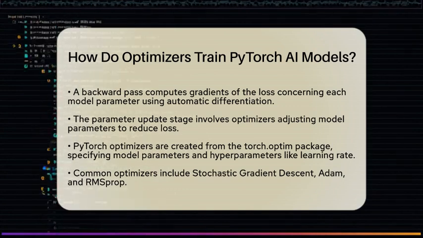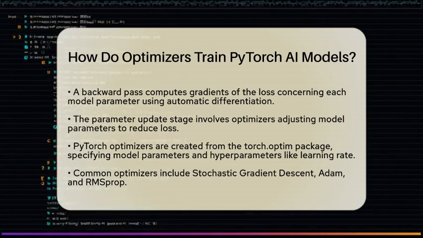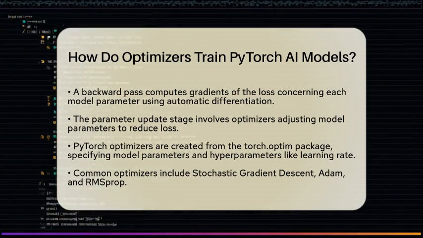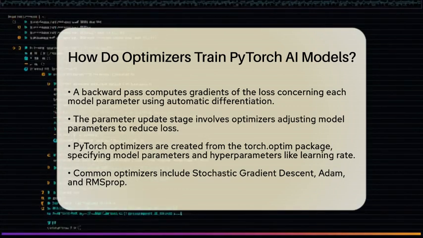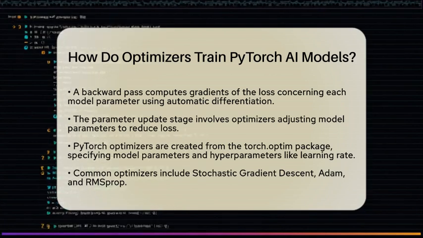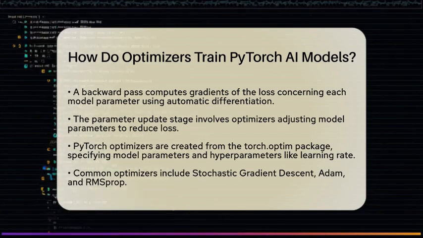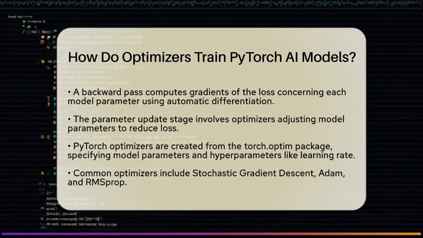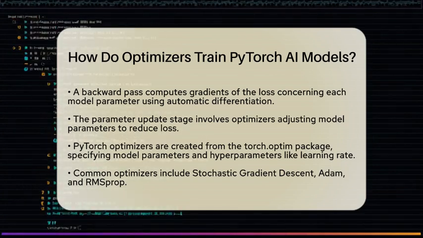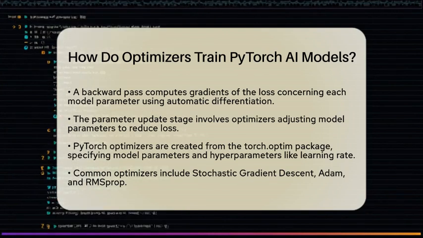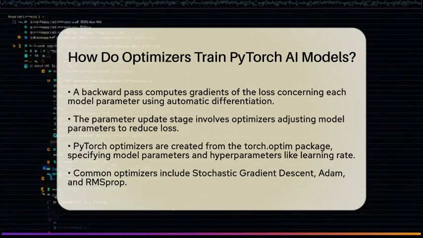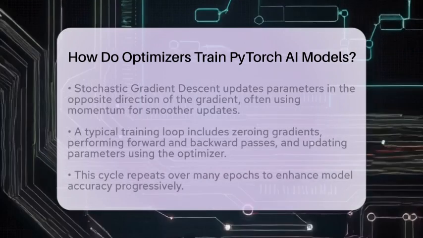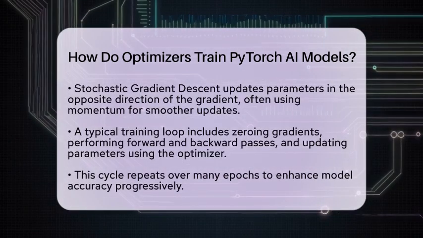Finally, we reach the parameter update stage, where the optimizer uses these gradients to adjust the model's parameters to reduce the loss. In PyTorch, we create optimizers from the torch.optim package. We specify the model parameters to update and set hyperparameters like the learning rate, which controls the step size of updates. Common optimizers include Stochastic Gradient Descent, Adam, and RMSprop.